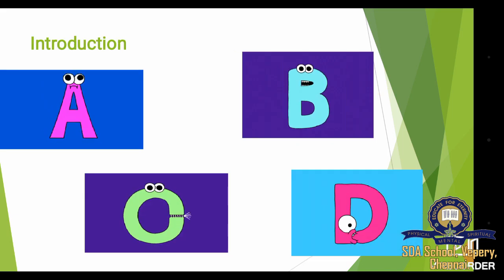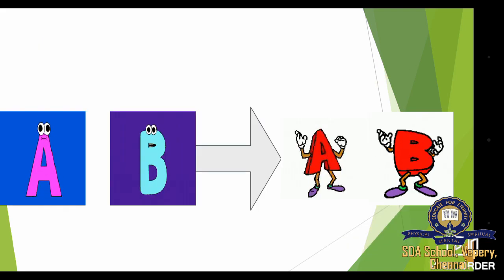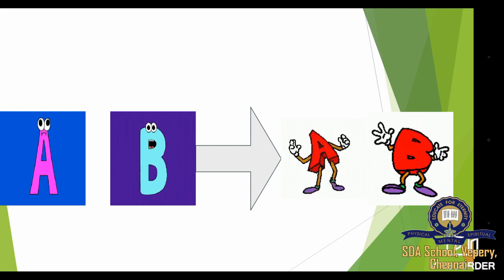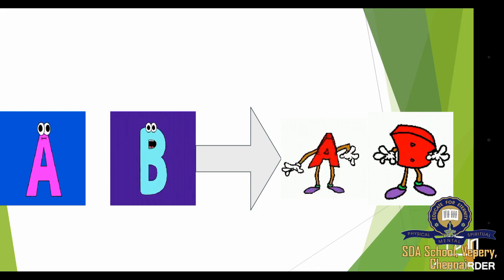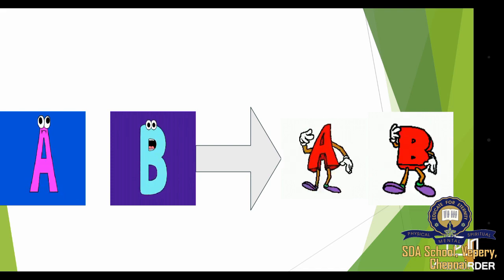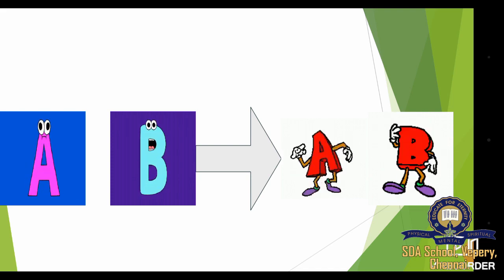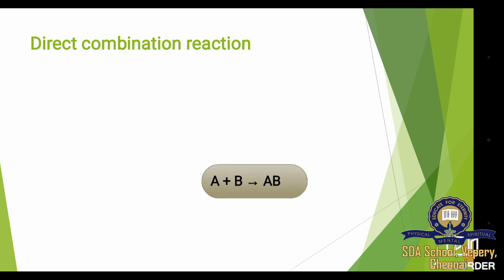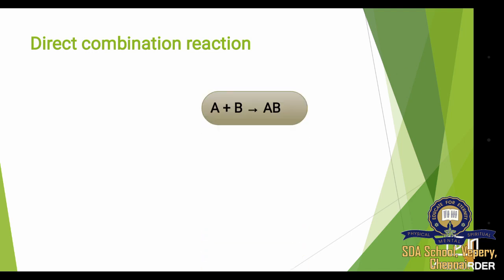Let's all imagine that there are 4 different people. They are A, B, C and D. One day A found that B has similar behavior, so they both become friends and they stay together. Likewise, in chemistry also, 2 or more compounds combine together and they form a single new product. This type of reaction is called direct combination reaction. So, A plus B gives AB.